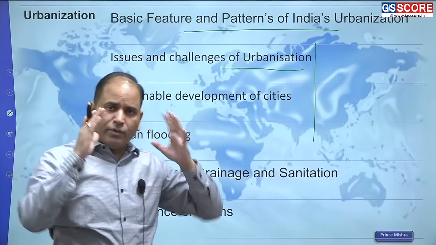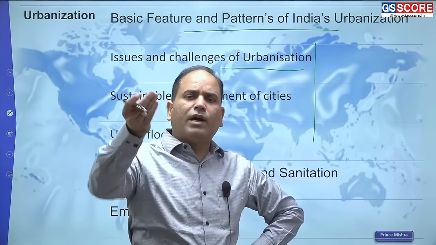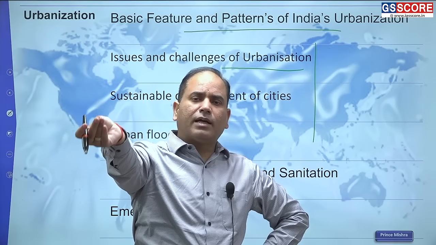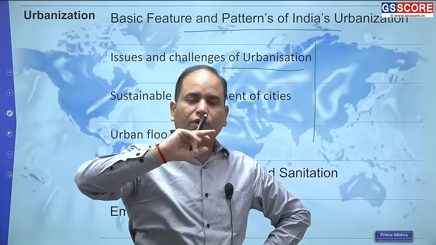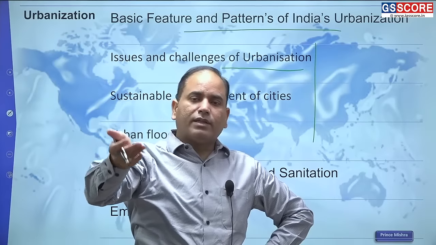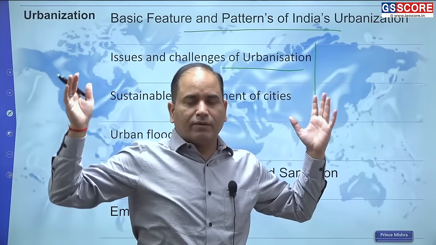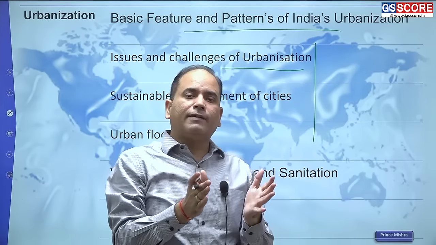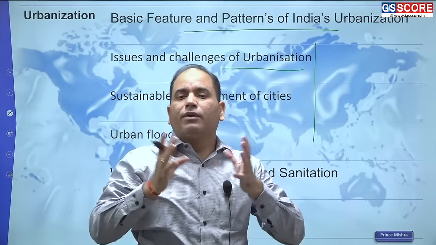Because whenever there is rainfall in the urban area for only a few hours, a few hours of rainfall will create a situation in the urban area that will be more or less like a flooding. So this flooding situation is not because of very huge rainfall. This flooding situation is mainly because the cities are growing exponentially, but in accordance with that, particularly the drainage facility is not growing.